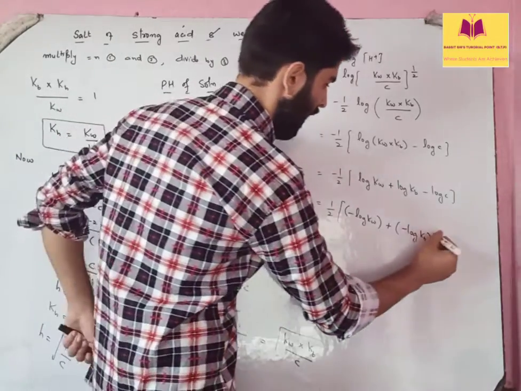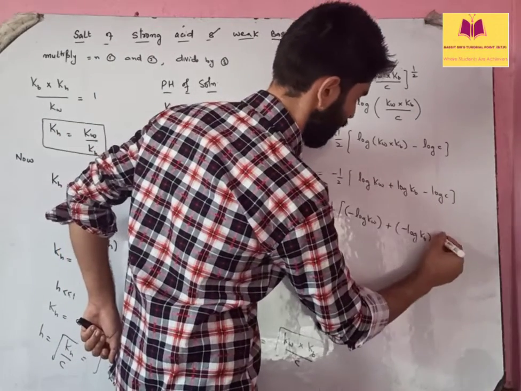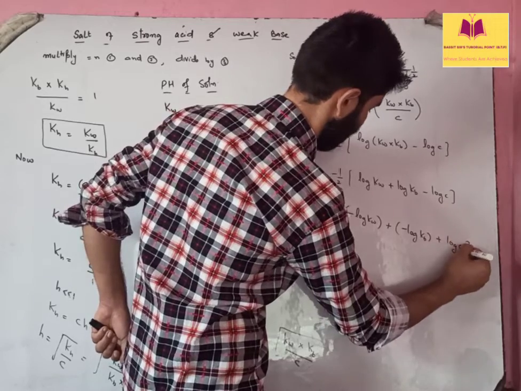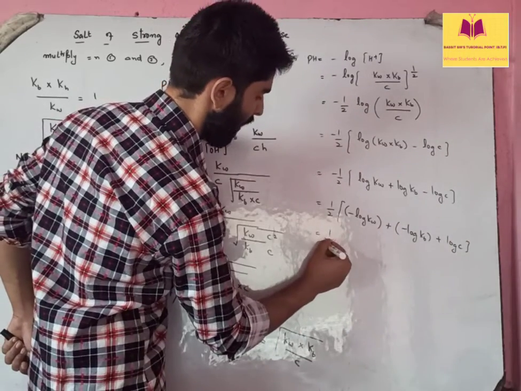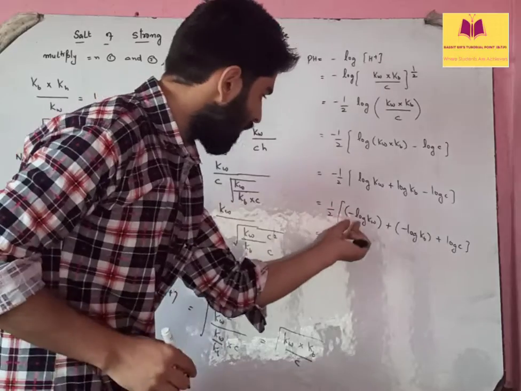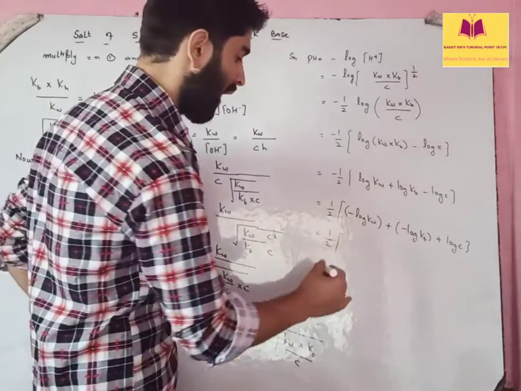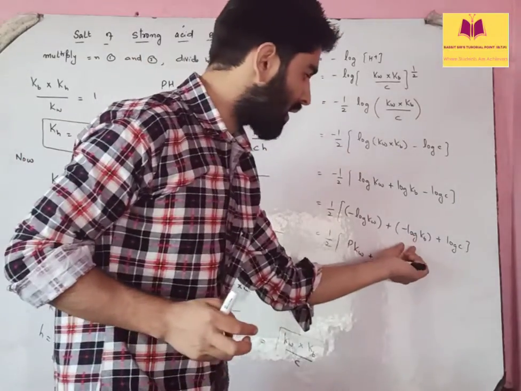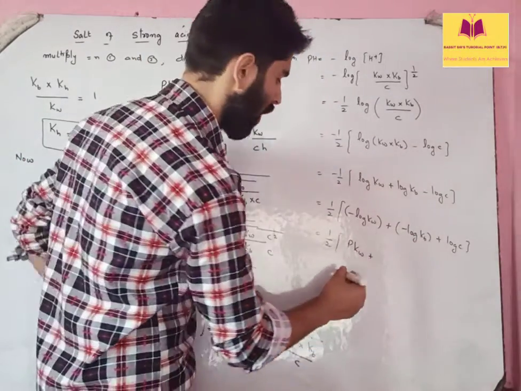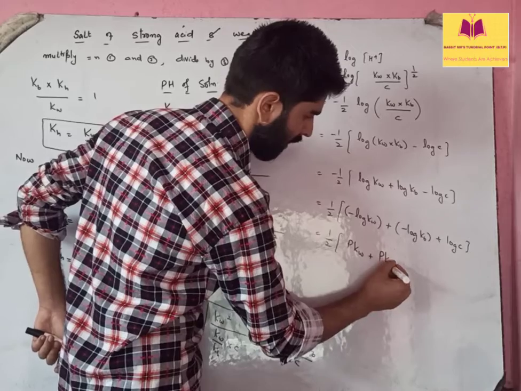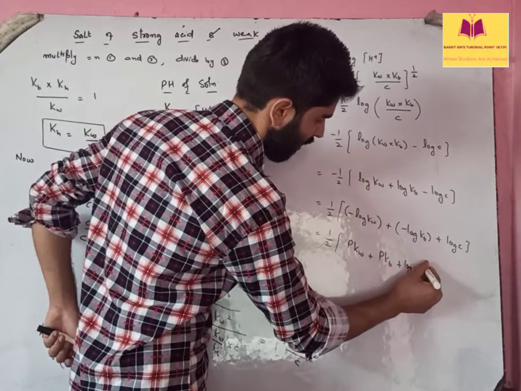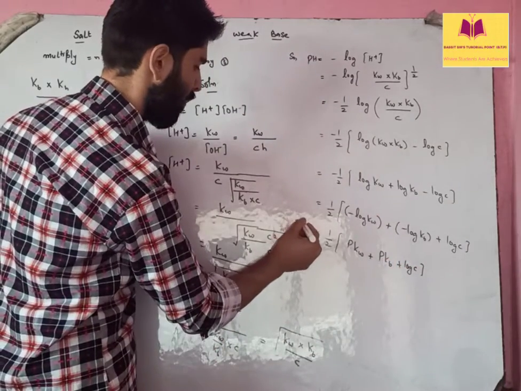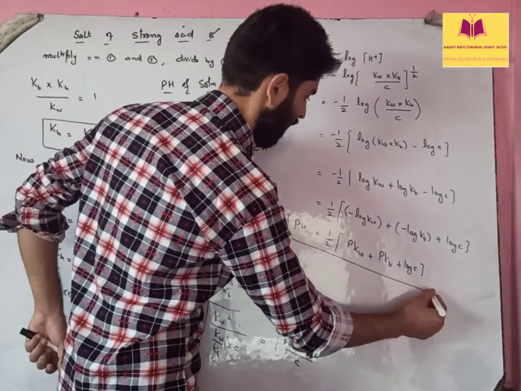So then it will be 1 by 2. Minus log Kw, you call it pKw, plus minus log of Kb, it's pKb, plus log of C. So this will be the pH of the final solution, right?